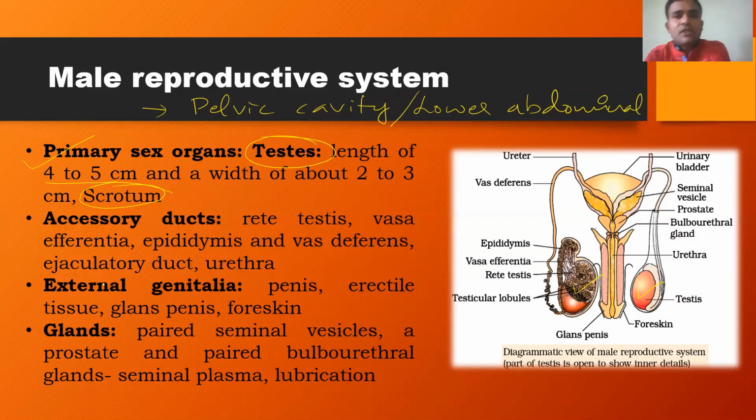But the very important feature of the male reproductive system is the location of these testes. Even though these are the primary sex organs, the very important component of the male reproductive system, they are not located within the pelvic cavity. They are not present within the body. They are present as external organs, located within the sac-like structure called the scrotum. That's why the primary sex organs, or testes, are called extra abdominal organs.